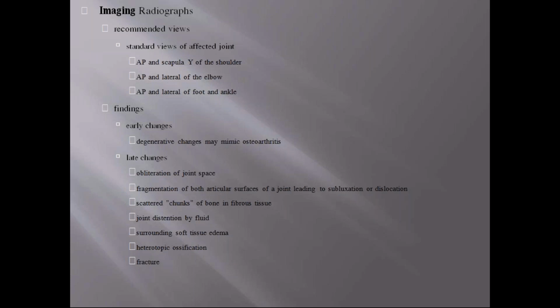So the late changes are obliteration of joint space and fragmentation of the articular surfaces, as we have seen previously. And due to this articular surface destruction, it may lead to subluxation or dislocation of the joints, and the destructed pieces are scattered as chunks in the fibrous tissue. And as there is excessive destruction and inflammation, the joint is distended by fluid, and the surrounding tissue has edema, and heterotopic ossification is present, and they even lead to fractures.